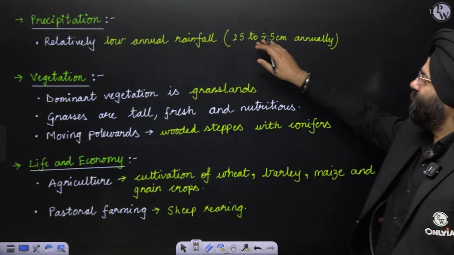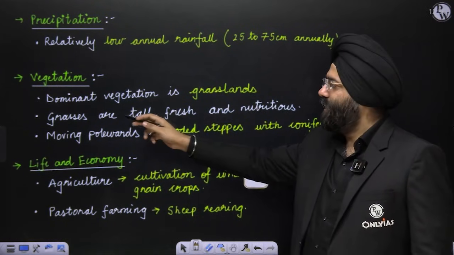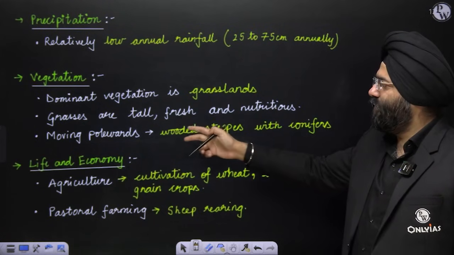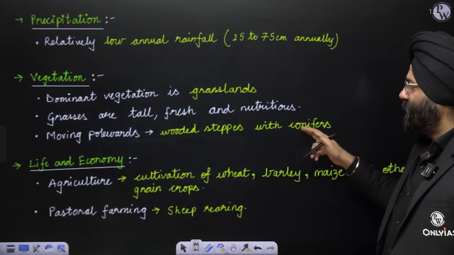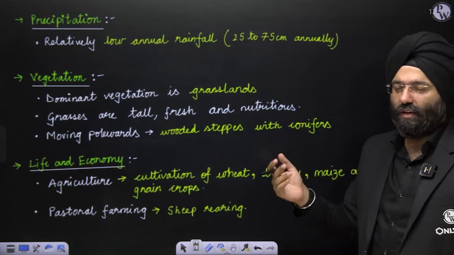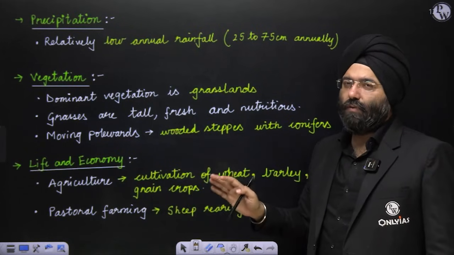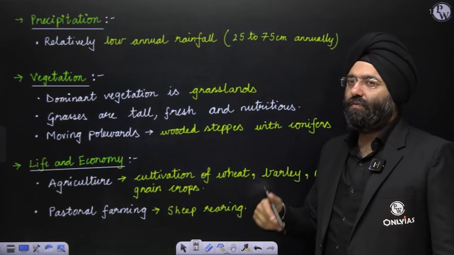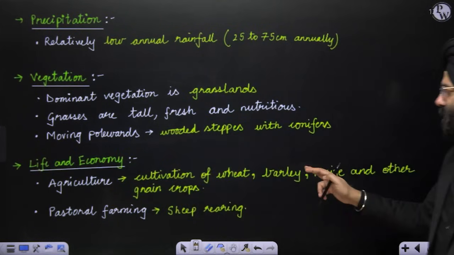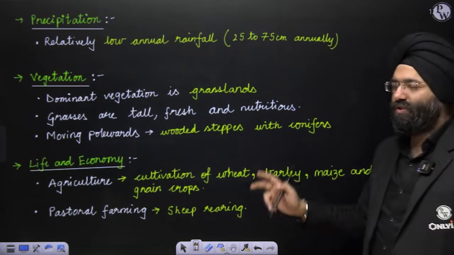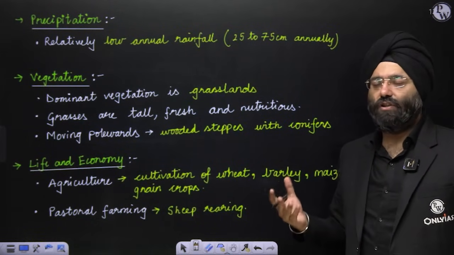Precipitation, low rainfall, 25 to 75 annually. Dominant vegetation is grassland. As you know, these are grassland regions. Grasses are tall, fresh and nutritious. Moving poleward, towards the polar region, wooden steppes with conifers are also found there in the upper latitudes. Life and economy, agriculture, wherever it is possible during the months when there are not extremes of temperature. Cultivation of wheat, barley, maize and other grain crops are possible, and otherwise pastoral activities or sheep rearing is also a very common activity in these regions.